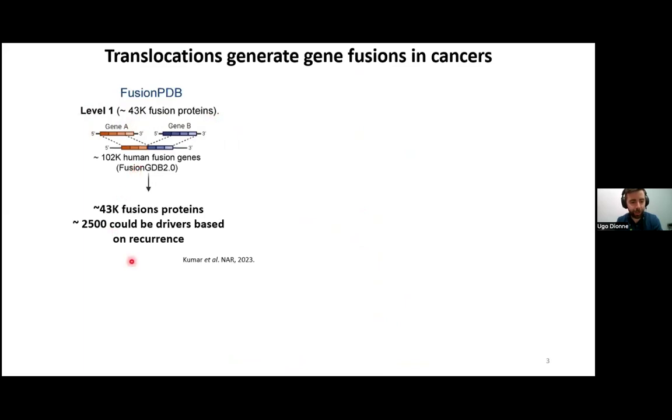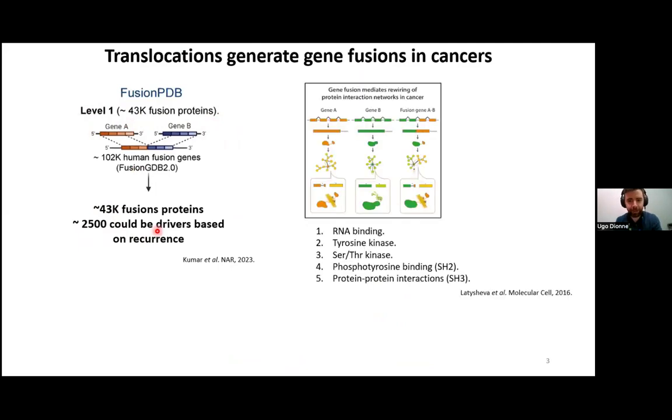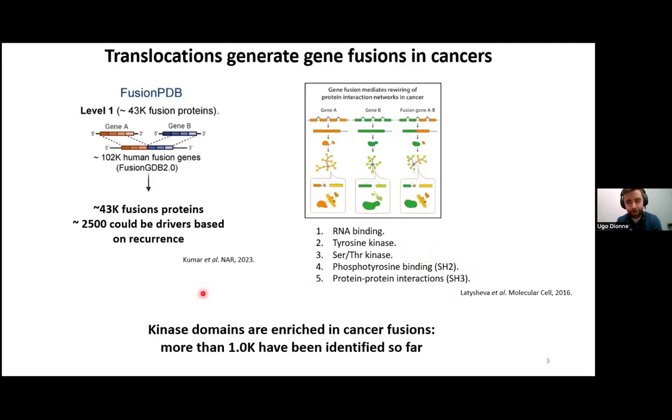Based on recurrence, around 2,500 of those could be driving cancer formation because they've been seen in multiple cancer patients. This is data coming from an older paper, but still very relevant. It's looking at what types of domains and functional regions are enriched in fusions. As you can see, kinase domains and other modular domains that are linked with phosphorylation-dependent signaling are enriched in fusions. In fact, there are more than 1,000 fusions that have been found that contain the intact sequence of a kinase domain. And as you can imagine, the vast majority of those have never been studied at the molecular level.